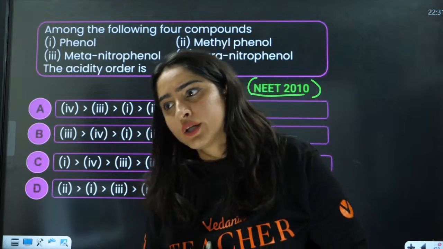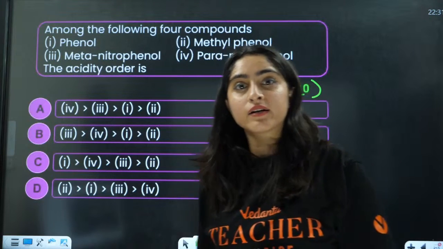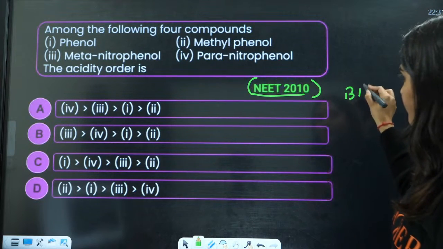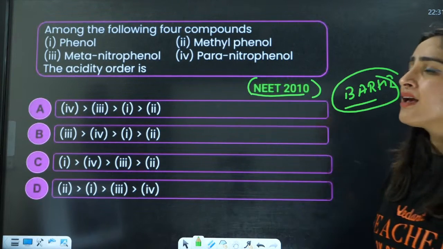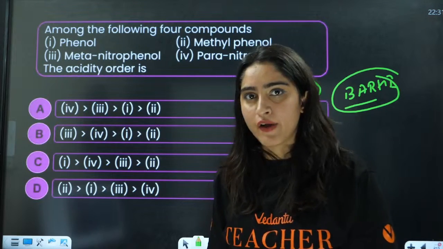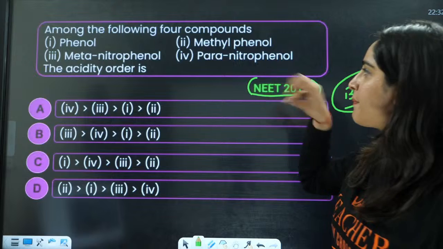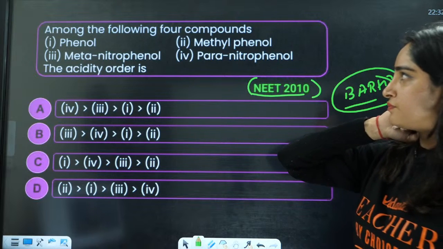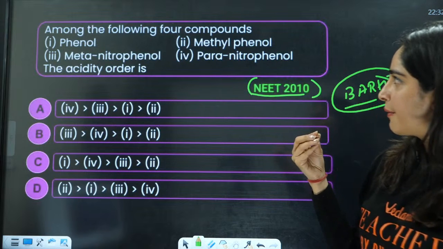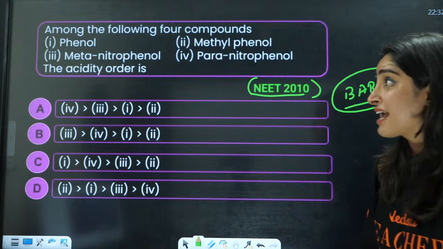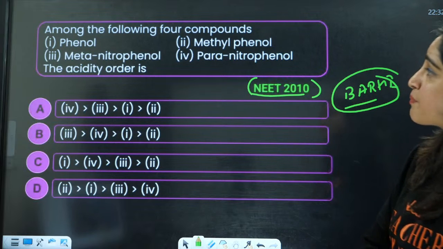You can apply all the factors while calculating the stability. All the factors you should apply. In this case, you will just see resonating and inductive effect in most of the cases. So this is phenol, methylphenol, meta-nitrophenol, para-nitrophenol. First is phenol, simple. Next is methylphenol, you have a CH3 group here. Next is meta-nitrophenol. Next is para-nitrophenol.